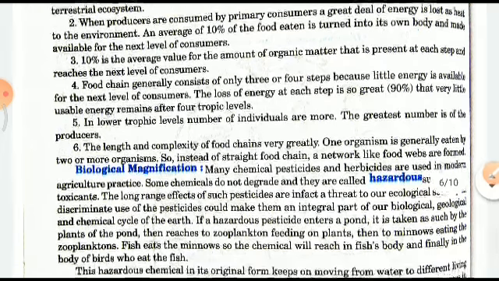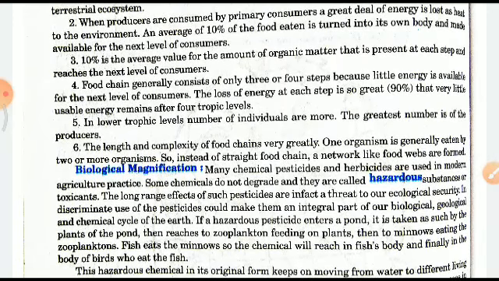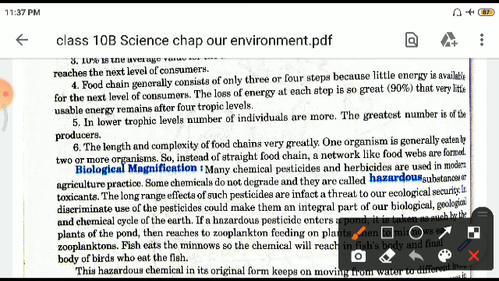Now we'll move on to biological magnification. Right? So, many chemical pesticides and herbicides are used in modern agricultural practices. Some chemicals do not degrade and they are called hazardous substances. Right? See, this is very important, children, because unless and until they degrade, they will not mingle with the soil and they will not be a part of the soil. Right? And then they are chemicals and they can harm.